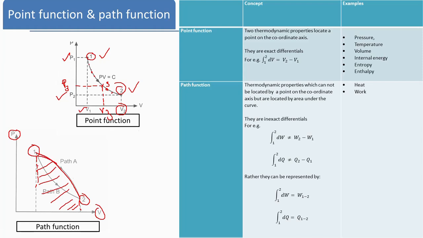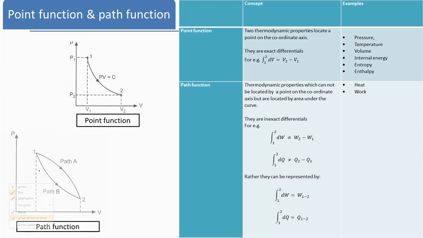And you can consider this lower path also, and then consider this as your area of integration. You can integrate and find the area under this curve. Then, for the value of the particular property, for example the area under this PV diagram, you have to consider only one path at a time, that is path A or path B, correct?